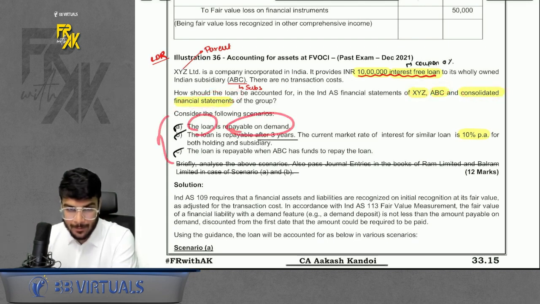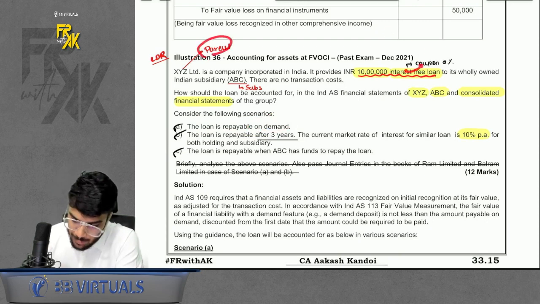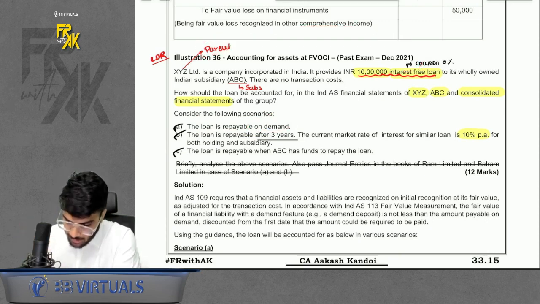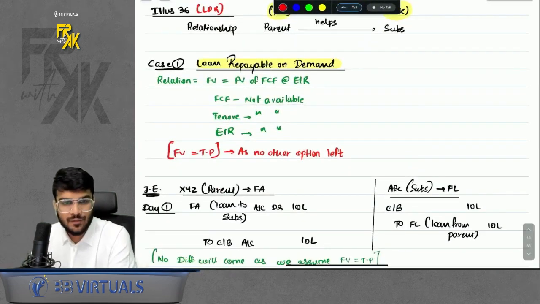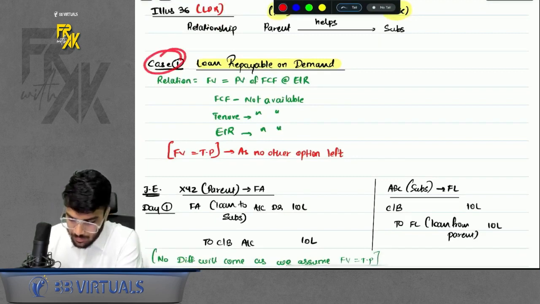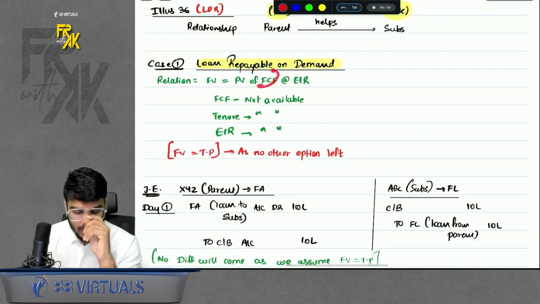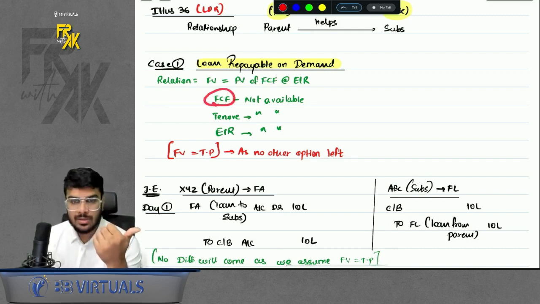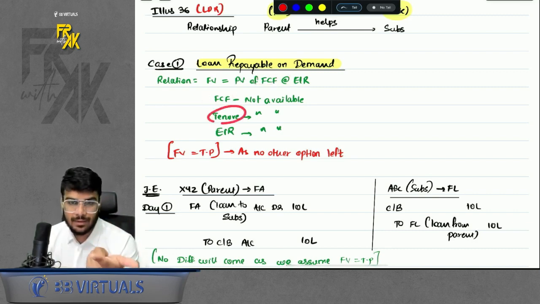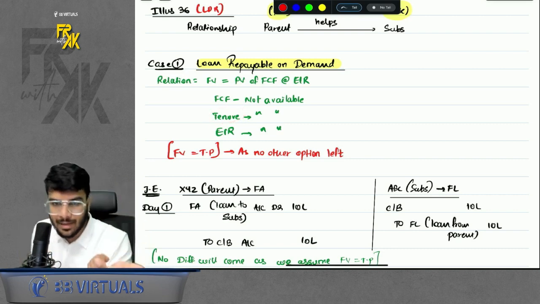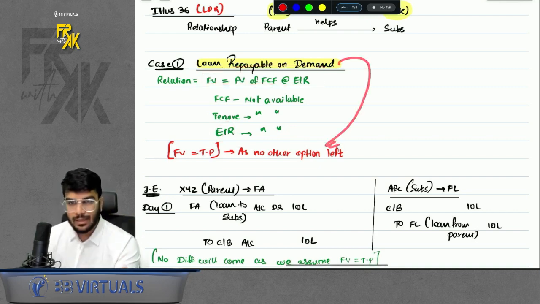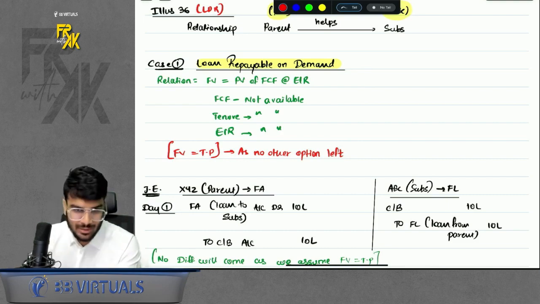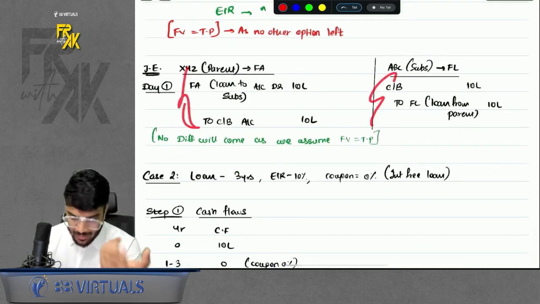First case, loan is repayable on demand. Now what is the meaning of repayable on demand? Whenever the parent asks for the money, only then will the subsidiary repay. Otherwise no repayment is required, right? Because there is a relationship here, normally we will compute the fair value. But in case number 1, to compute the fair value, what do we require? Present value of future cash flows, that is the EIR. We don't have future cash flows because the repayment schedule is not fixed. Tenure is not given. How many years will repayment take? Because it is repayable on demand, right? EIR is also not given. So by default, you cannot calculate the fair value. Even if there is a relation, you will have to assume the transaction price because there is no other option left. Because you are assuming, a difference will not arise.